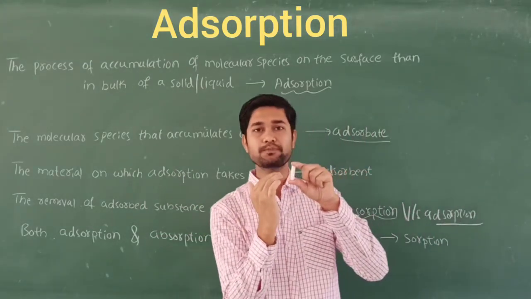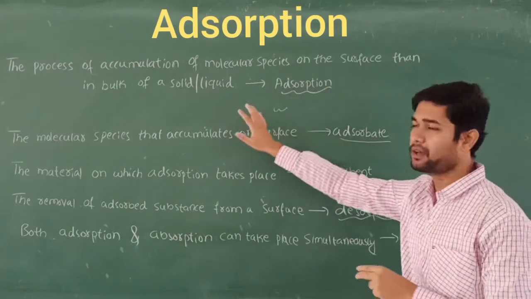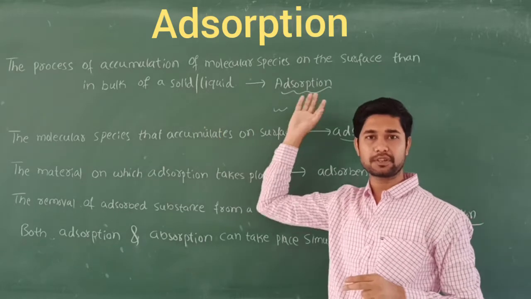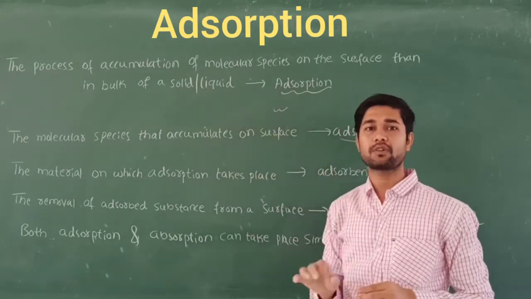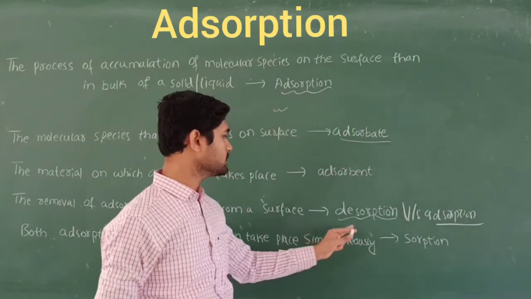Suppose I take this board: if I remove what I have written on this board, that is called desorption. If I write something on the board, that is called adsorption. So this is the simple difference between adsorption and desorption.